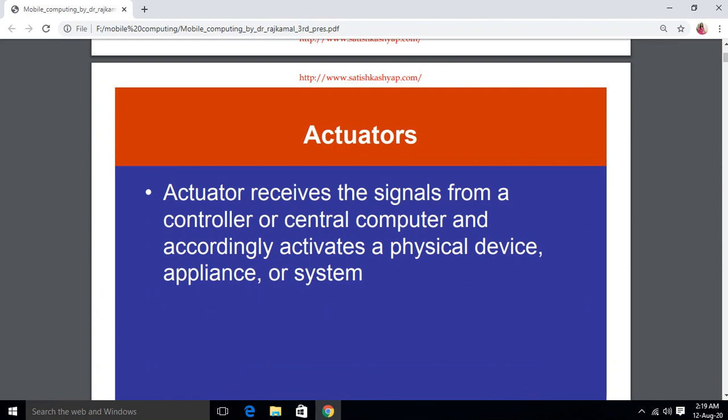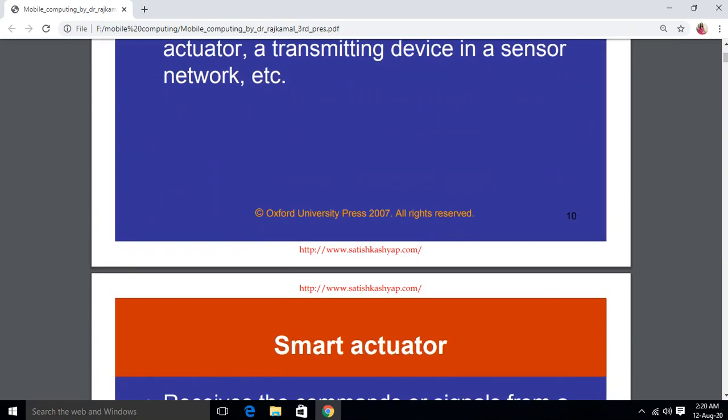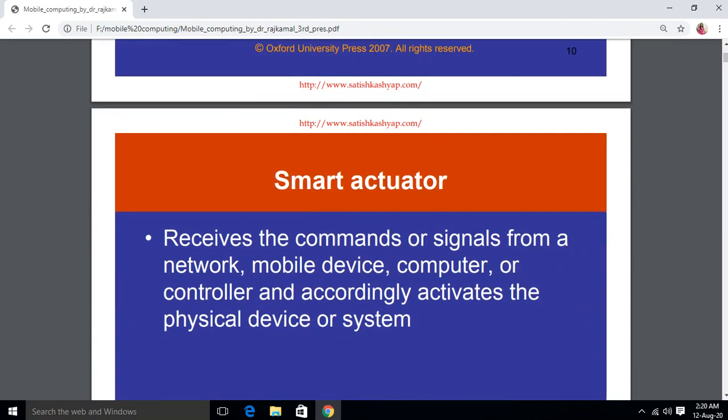So there is a functioning of another device, otherwise it stops functioning. Some examples are a servo motor in a robot's hand, a loudspeaker, power transistors supplying current to an oven, solenoid valve actuators, and a transmitting device in a sensor network. These are some of the examples of actuators. Now, what are smart actuators?